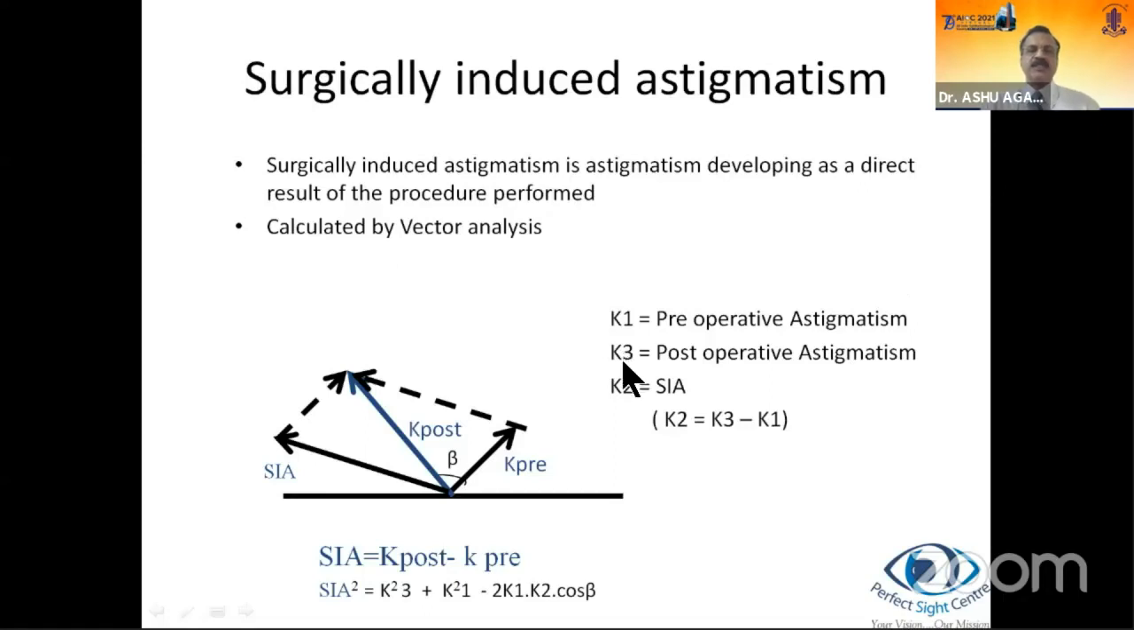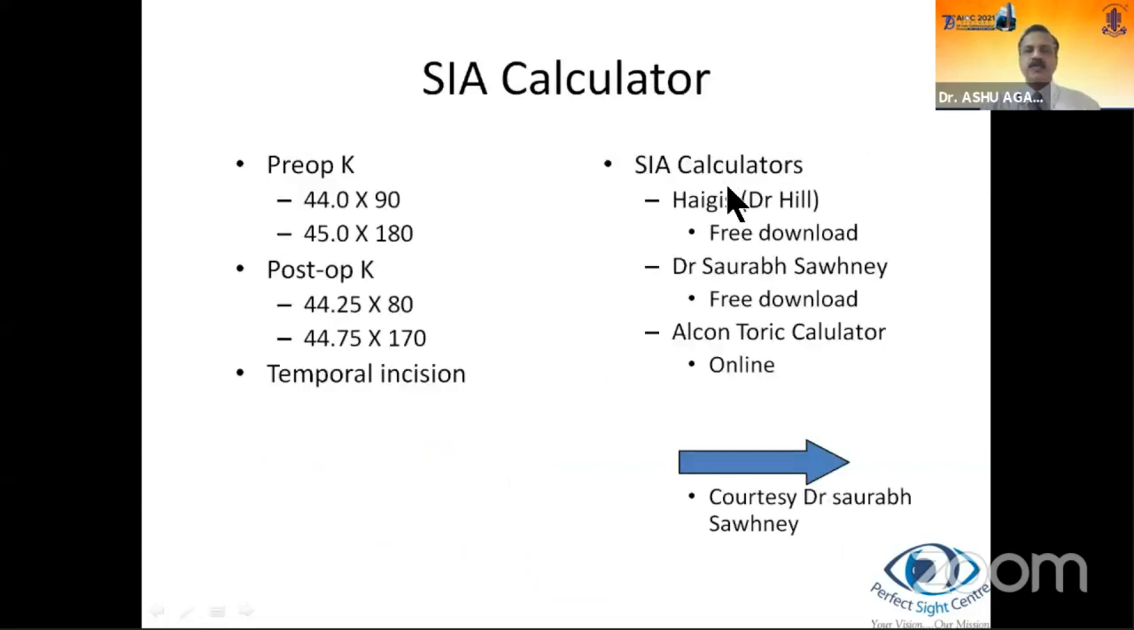Now, surgically induced astigmatism, as I said, is a vector quantity and is calculated by vector analysis. There's a bit of trigonometry involved, but fortunately, we have some good calculators where we don't have to go into these details. I'll show you in the next slide. Suffice it to say that surgically induced astigmatism is a vector: post-keratometry minus pre-keratometry in a vector quantity. So various calculators are available, some of which I have given here: Haigis, Dr. Saurabh Sahni's, the Alcon Toric, and I'll use Dr. Sahni's to demonstrate an example.